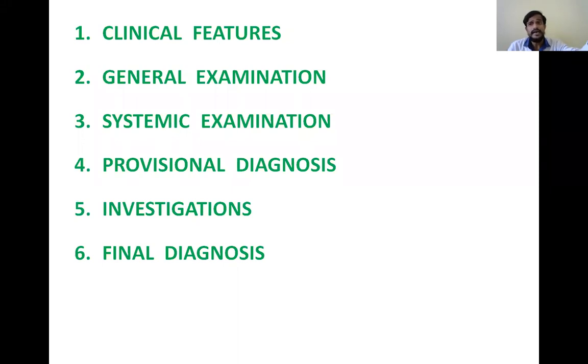So when the patient comes with the signs and symptoms, we will start the approach to the diagnosis right from the signs and symptoms. After signs and symptoms, we can come to a conclusion that the patient may be suffering from a particular system, or from a particular disease. After that, we'll see the general examination. In the general examination, we'll get more confirmation of which disease he might be affected by.